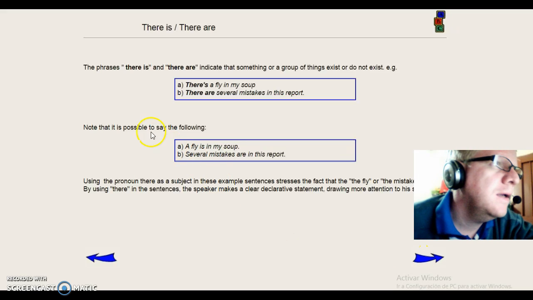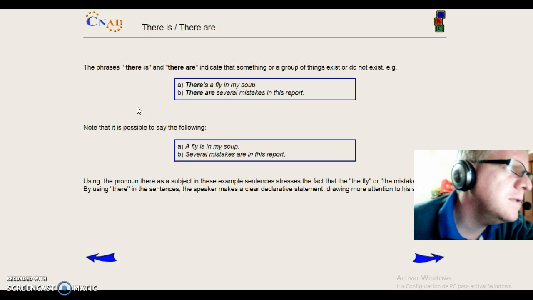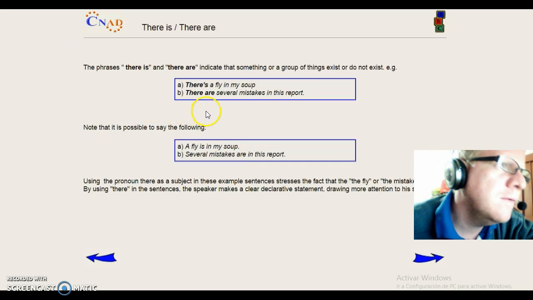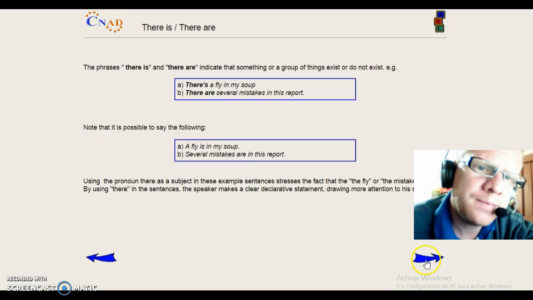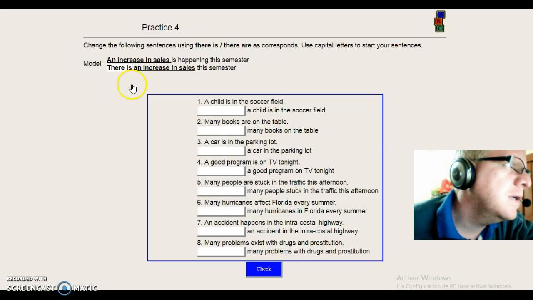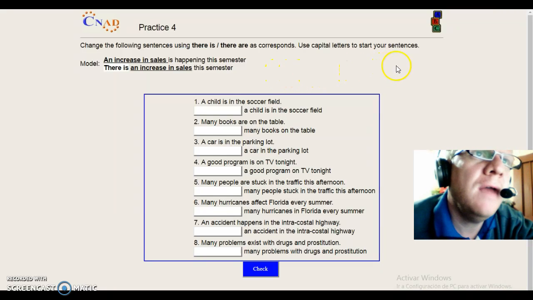Next we can see there is and there are. The phrases there is and there are indicate that something or a group of things exists or does not exist. There is a fly in my soup. There are several mistakes in this report. In the practice, change the following sentences using there is or there are as corresponds. Use a capital letter to start the sentences.